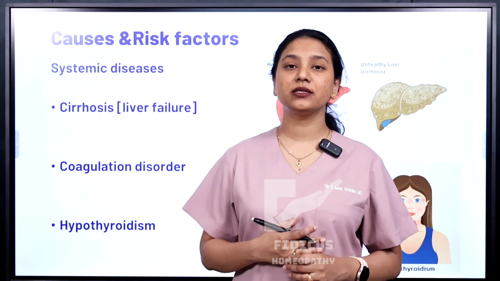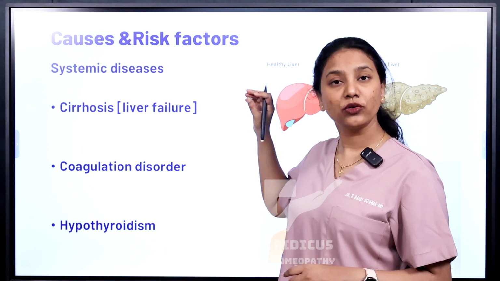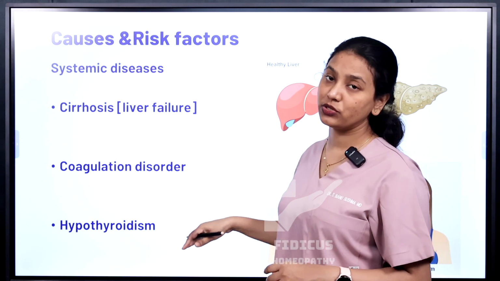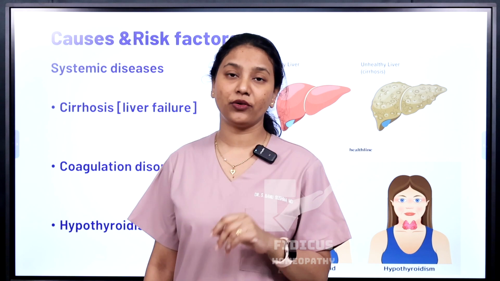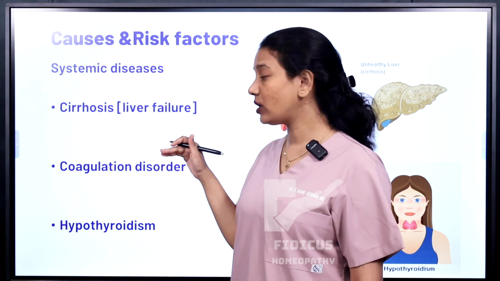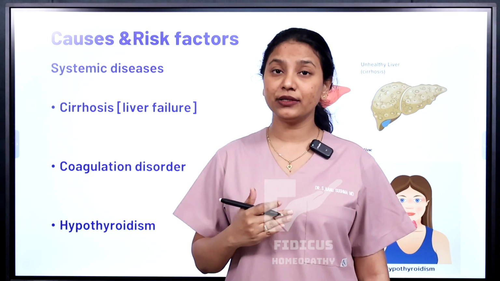There are other systemic diseases that can cause abnormal bleeding: cirrhosis of the liver can cause abnormal uterine bleeding, coagulation disorders can cause abnormal bleeding, and also, as I already told you, hypothyroidism, rather than hyperthyroidism, can lead to abnormal uterine bleeding.